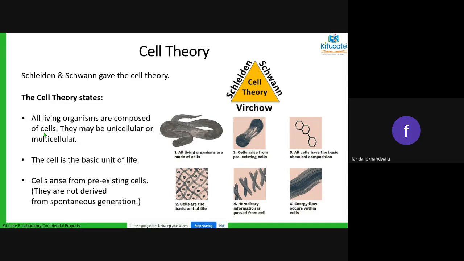A small baby is born, or a small dog is born or a cat is born from the mother and father, cat or dog only, not from anyone else. When the hen is giving birth to an egg, it is coming from the hen itself. The egg is not coming from nowhere. So all cells are coming from pre-existing cells only. They don't come from nowhere.